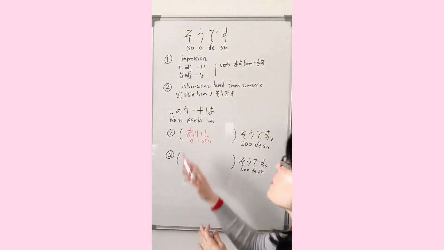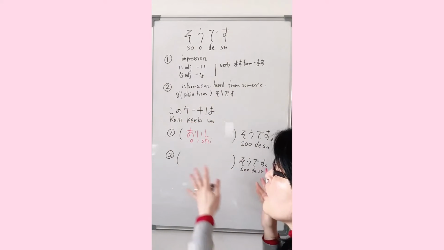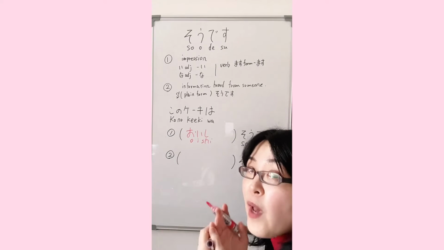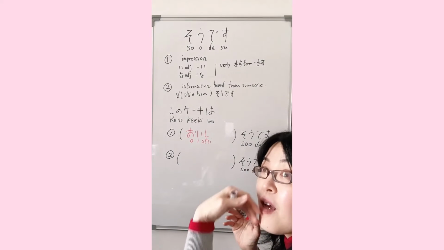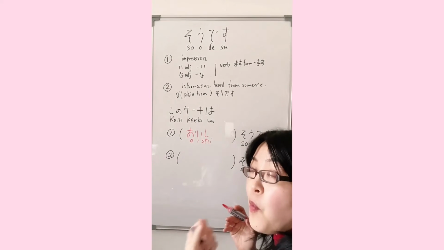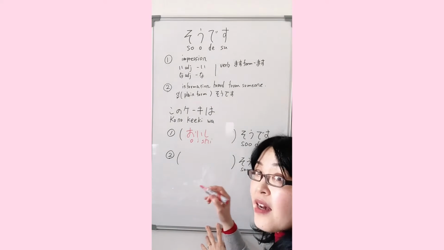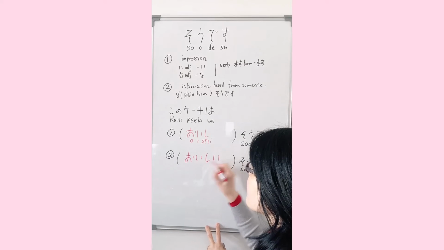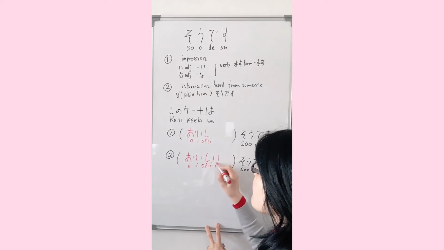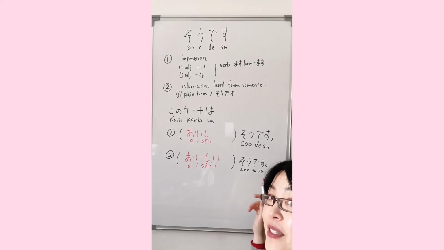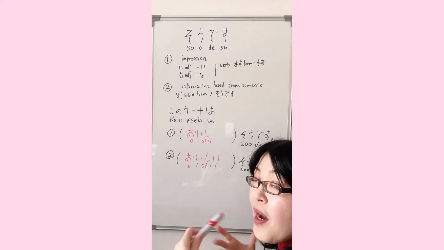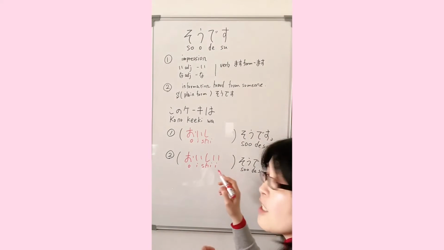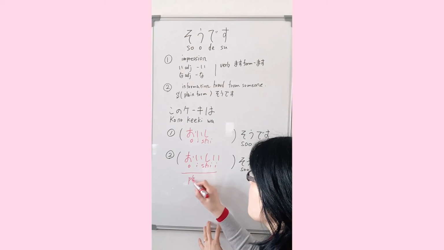Alright? And then number 2, information heard from someone. You want to say this cake is delicious. I heard the information or I read somewhere that this cake is delicious. This is the information you heard or get somewhere. Okay? このケーキはおいしい, おいしい is an い adjective. So おいしいそうです. このケーキはおいしいそうです means I heard or I got information somewhere that this cake is delicious. And this おいしい is plain form. Okay, this is plain form.